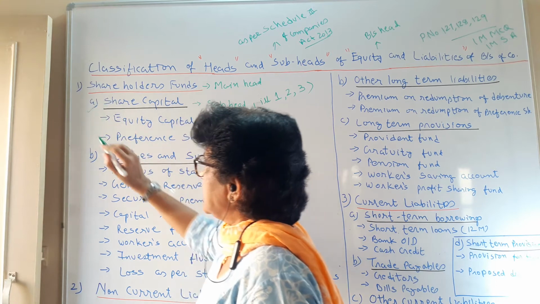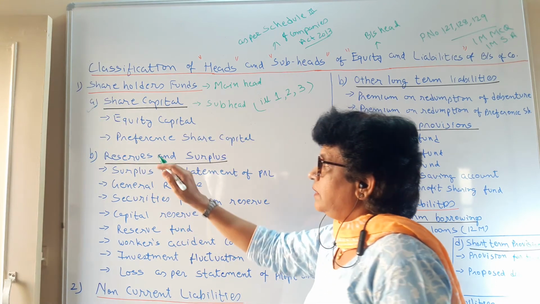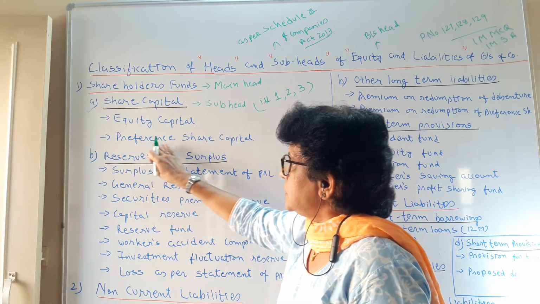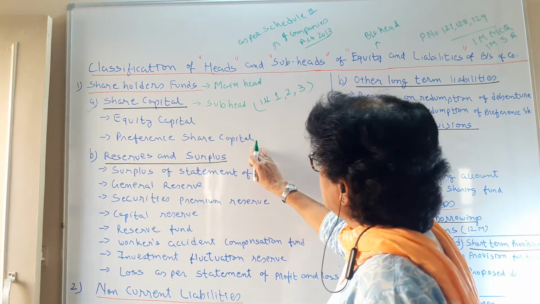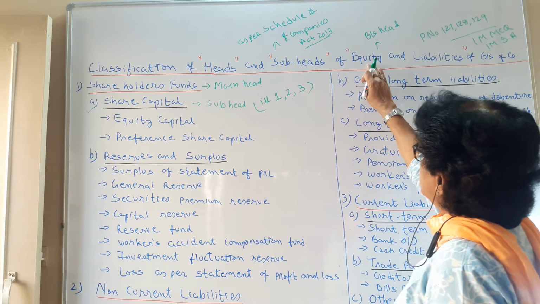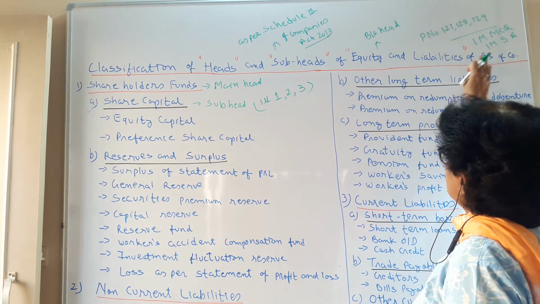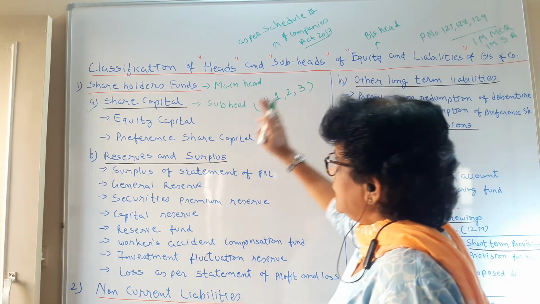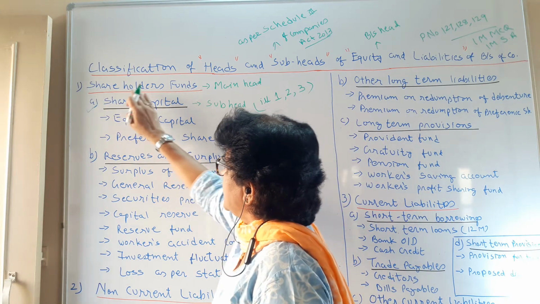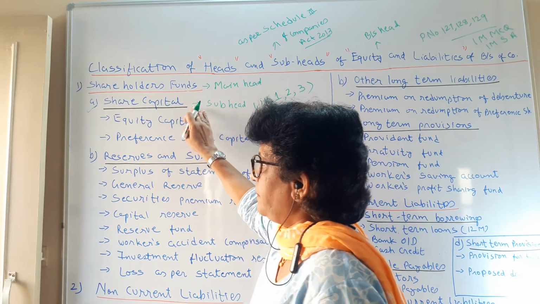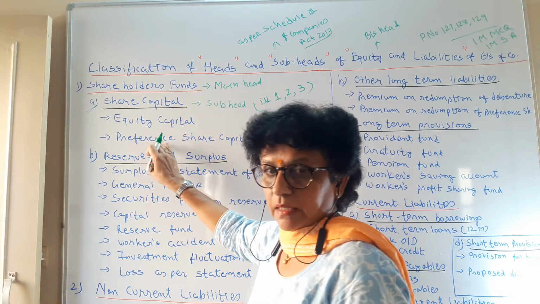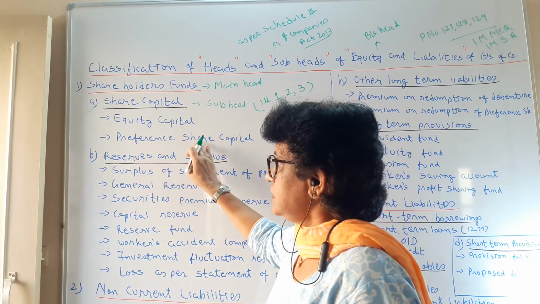So suppose in your question they have asked what is the position of preference share capital. Then your answer is that in the equity and liability side of the balance sheet, the main head is shareholders' funds and in that the subhead is share capital. Then you can give the answer for the preference shares.